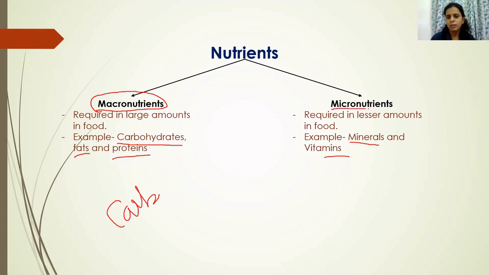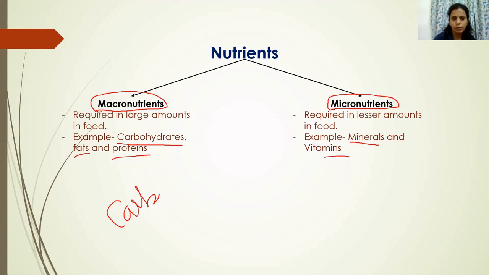That's why they are known as micronutrients. So the nutrients present in the food of living organisms are categorized into 2 parts: macronutrients and micronutrients. Macronutrients are required in larger amount by the body, and they are carbohydrates, fats and proteins. And micronutrients are required in smaller amount by the body, and they are minerals and vitamins.